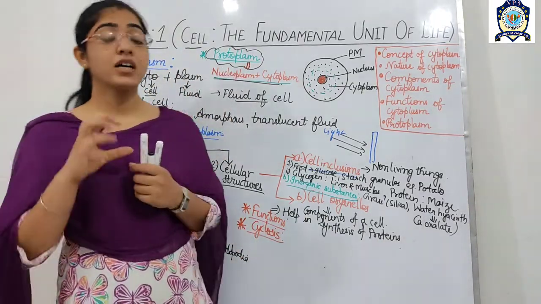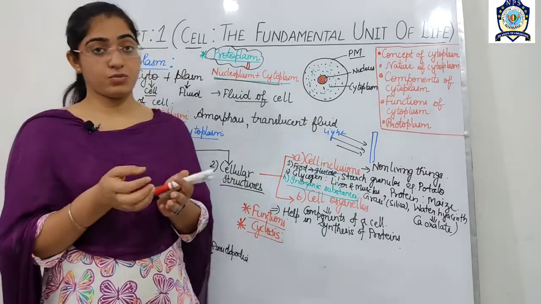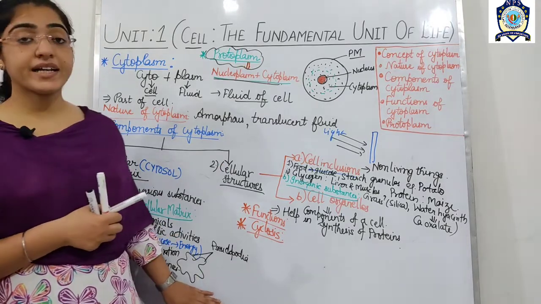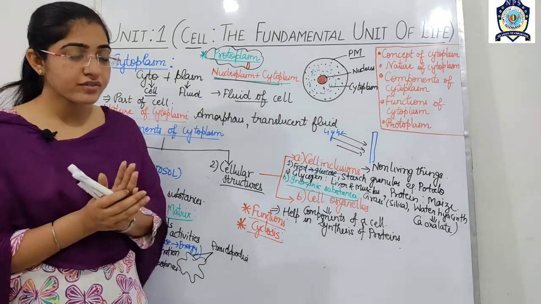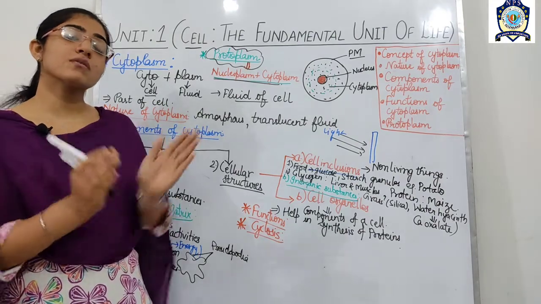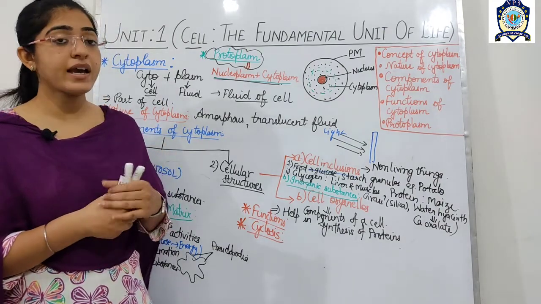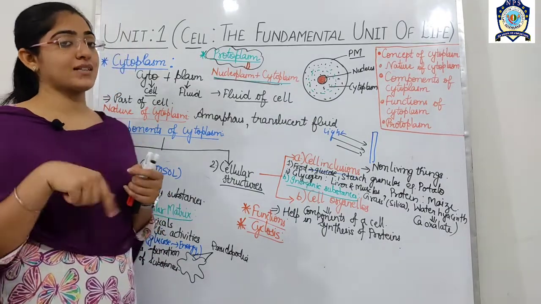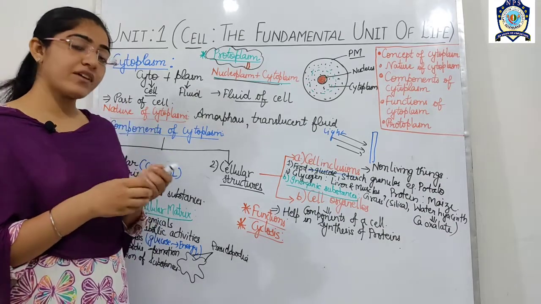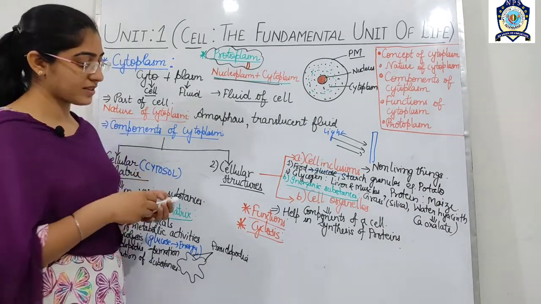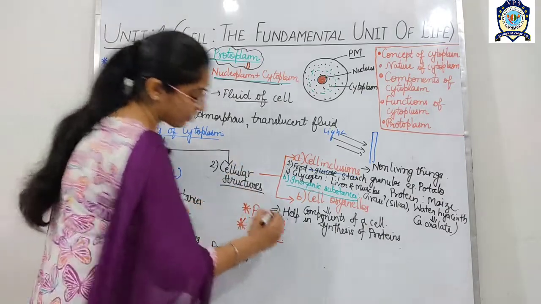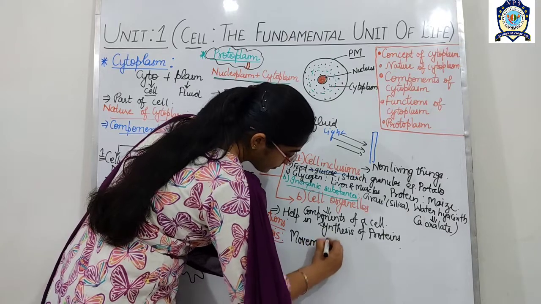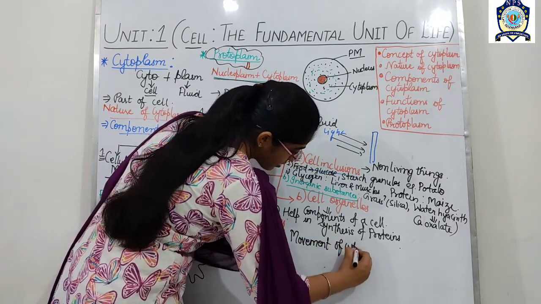Cyclosis is the movement of the cytoplasm. As we have discussed, the cellular matrix helps in the distribution of substances. So for distribution of substances, the cytoplasm will move, and this movement of cytoplasm in a circular way, or simply movement of cytoplasm, is known as cyclosis.